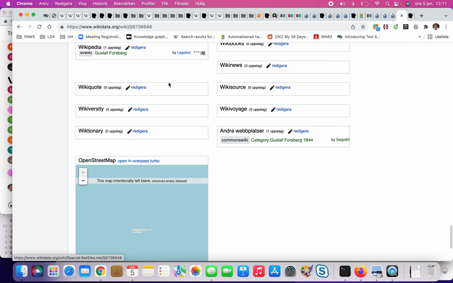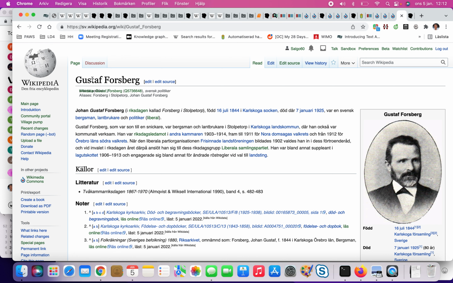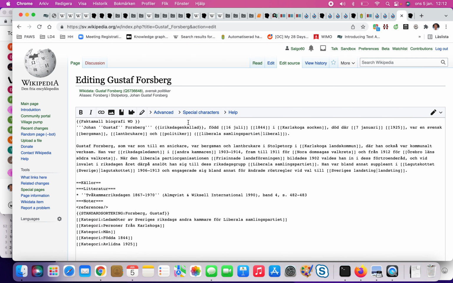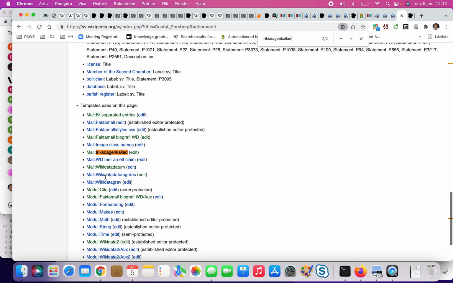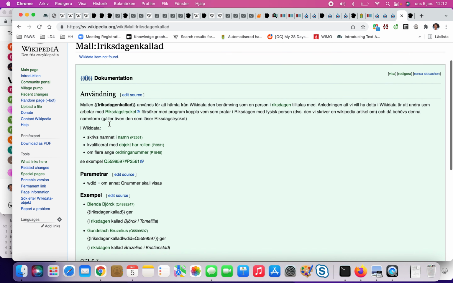So now we have it done in Wikidata. And when it's done in Wikidata, we have articles in different languages, and in this case it's the Swedish language. So then we have Riksdagen kallad, and what has been done then is that we have created a template, and the template is doing the translation.